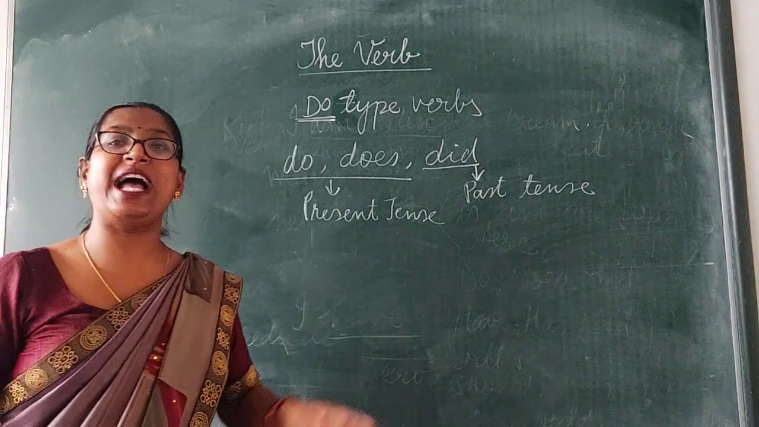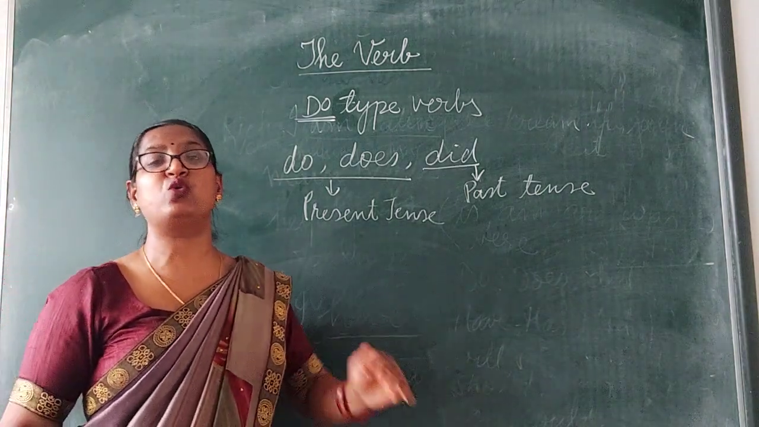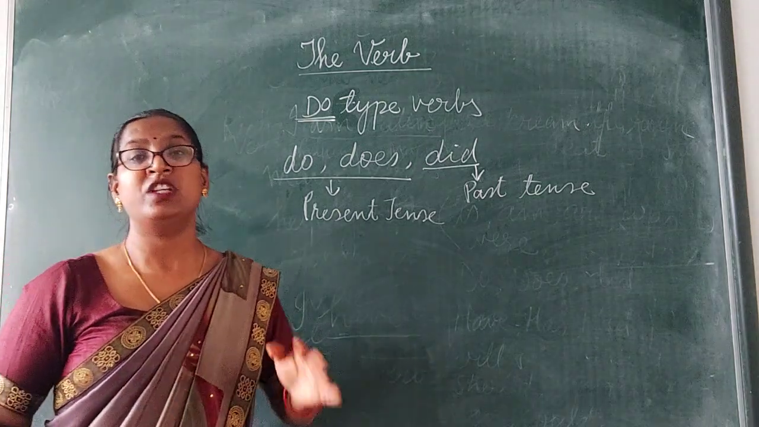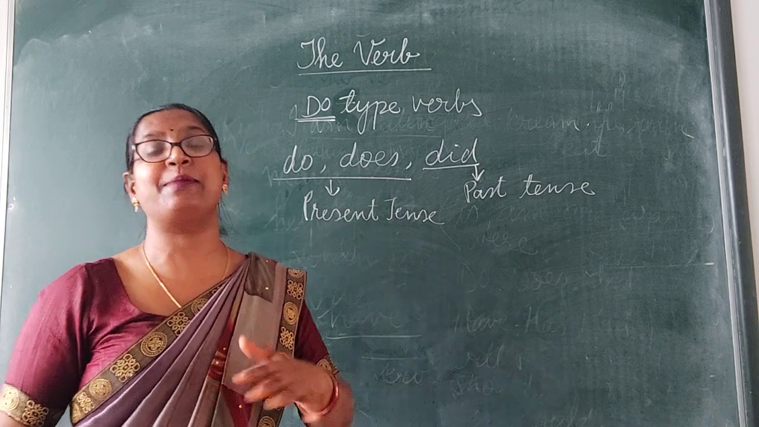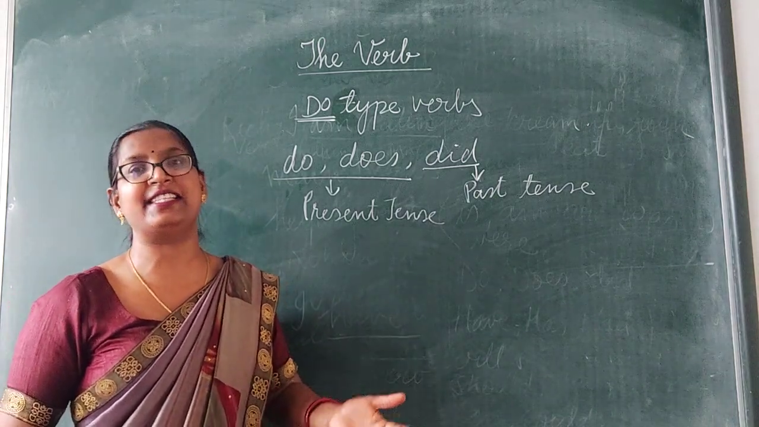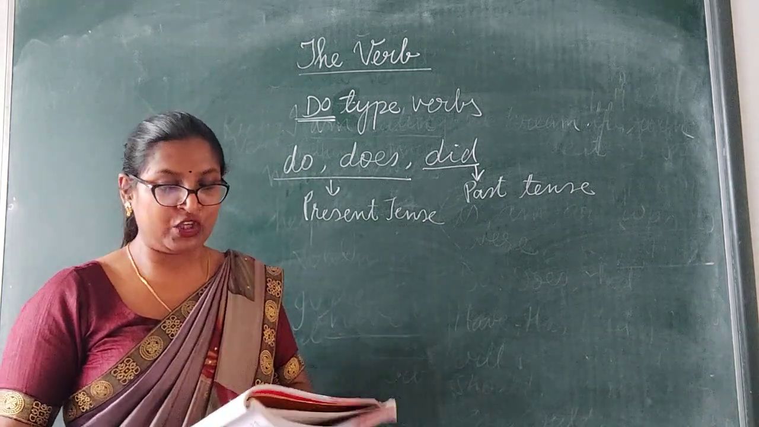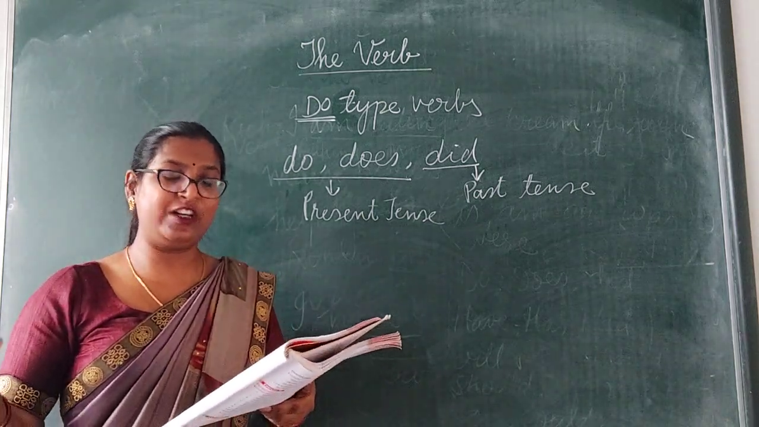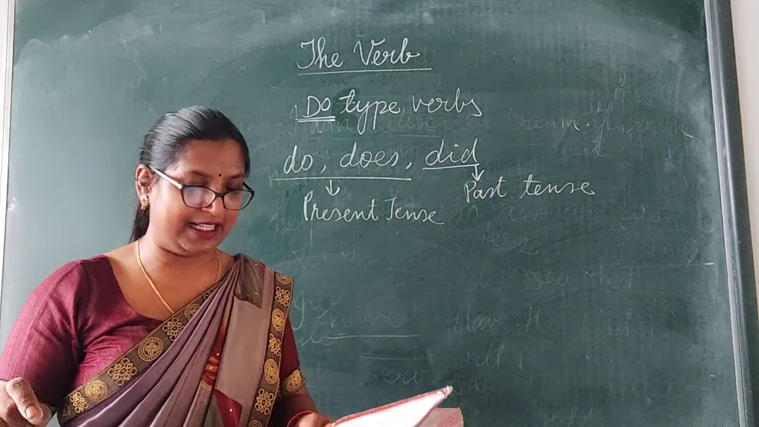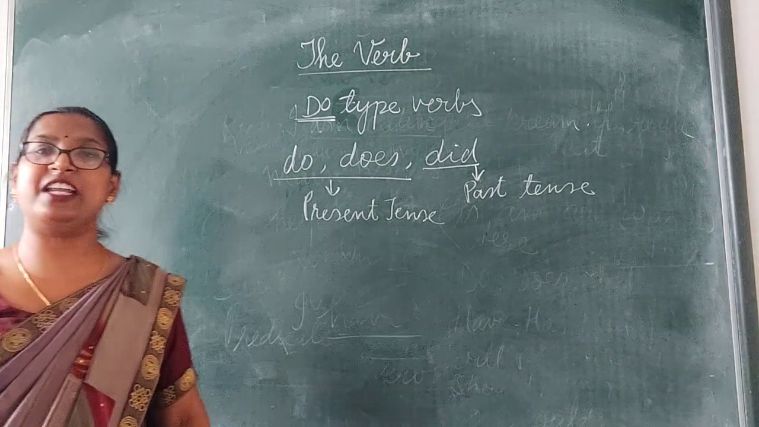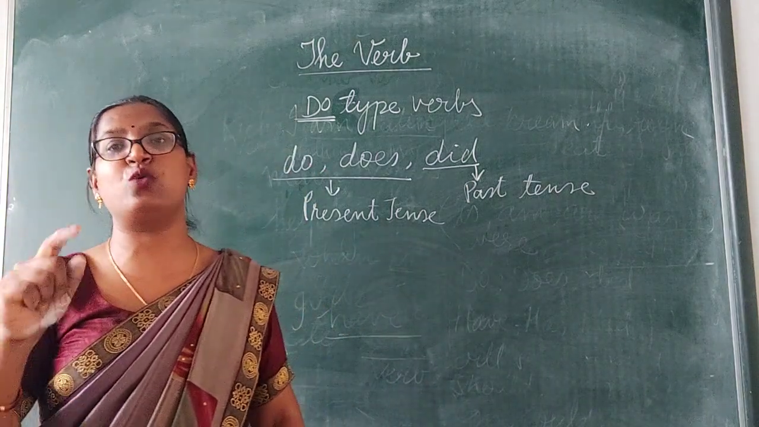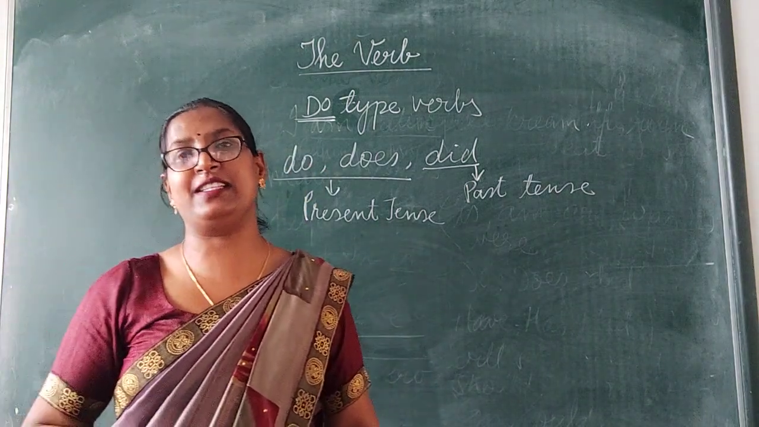Now, do and does are used to frame the interrogative sentences. If sentence is given in simple present tense and you are supposed to convert that sentence into a question, what you will do? You will use do or does in the beginning of the sentence. Clear? In the beginning of the sentence. Also we use do or does to make negative sentences.